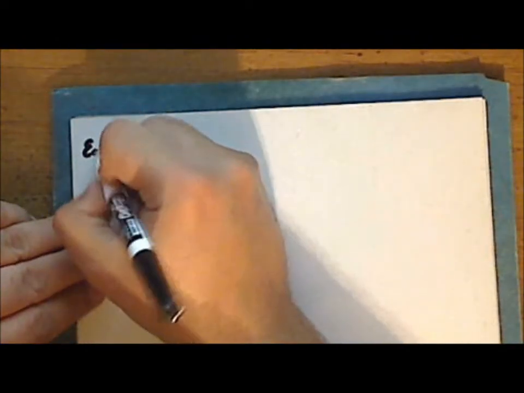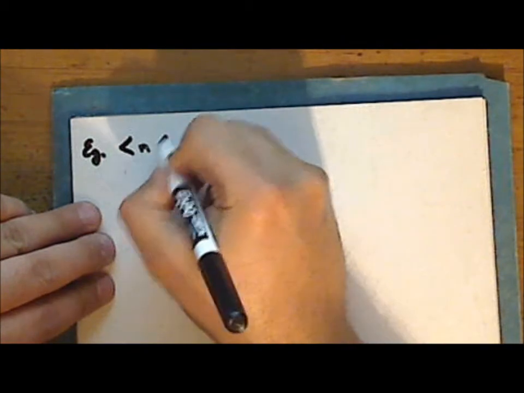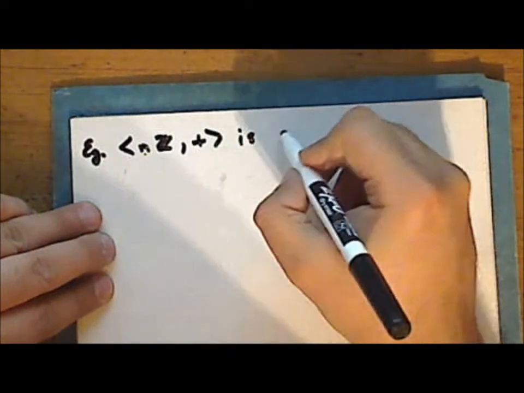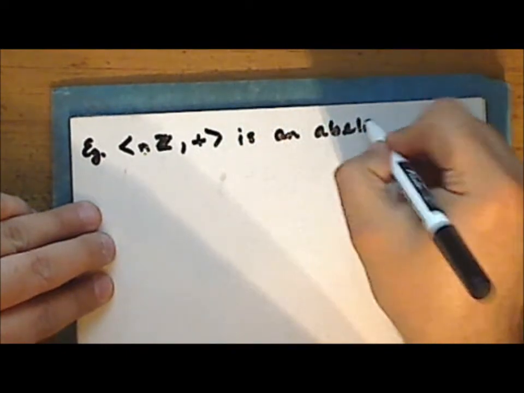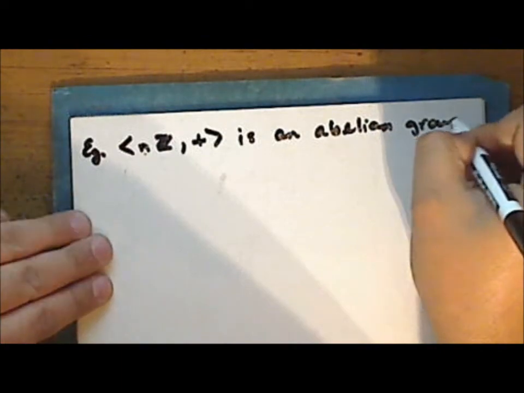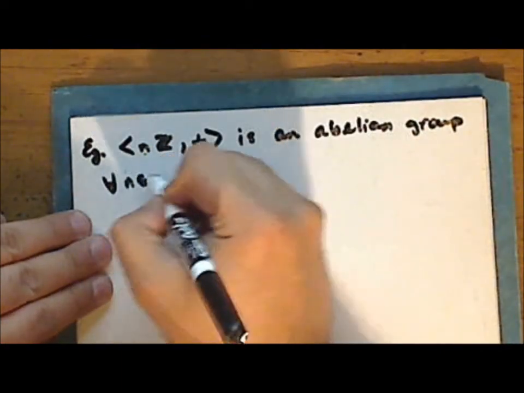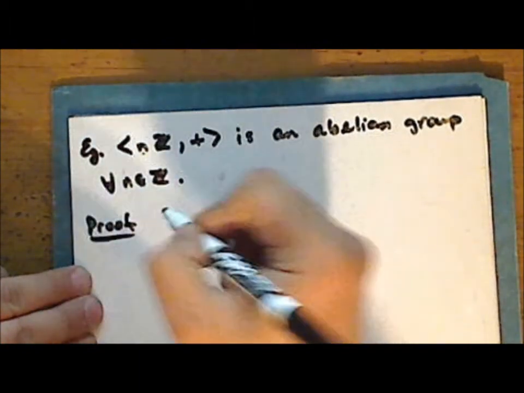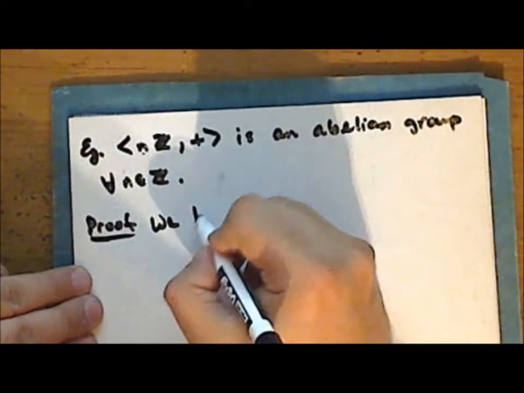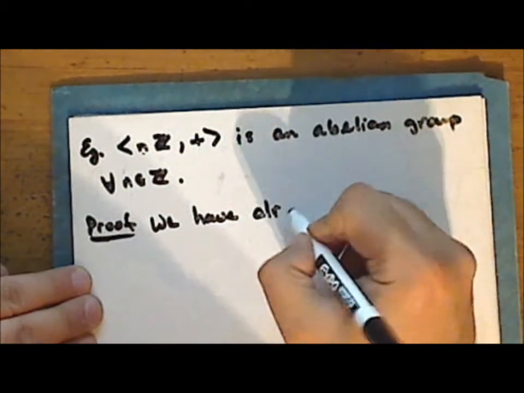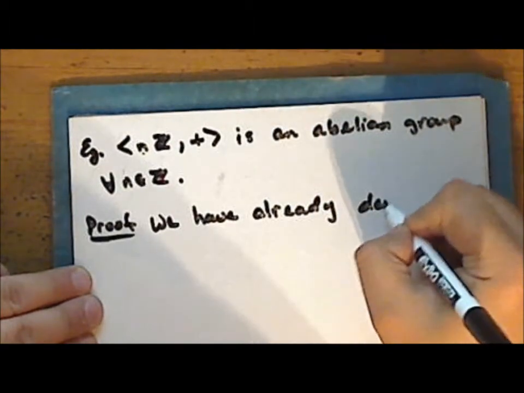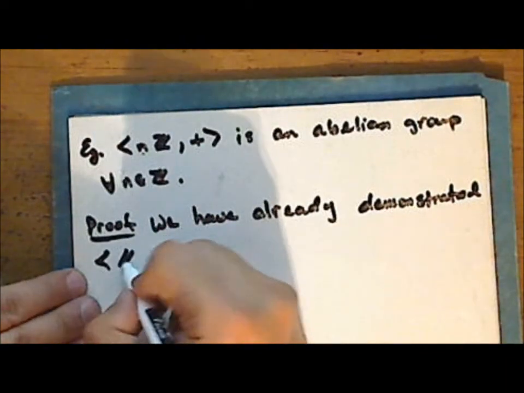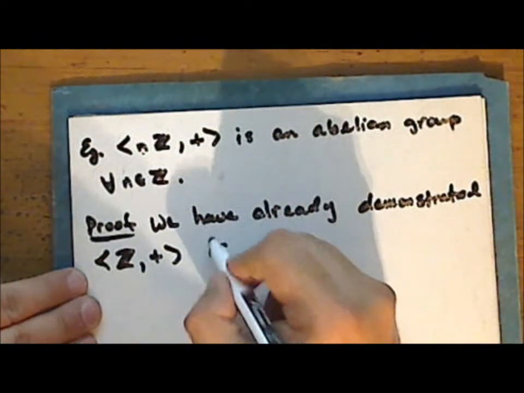So next, we'll show that the integer multiples of a given integer n under addition is an abelian group for every choice of integer n. So proof. We have already demonstrated that the integers under addition is a monoid.